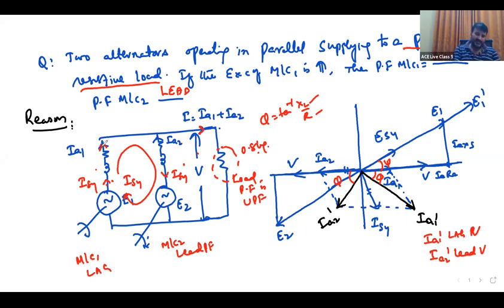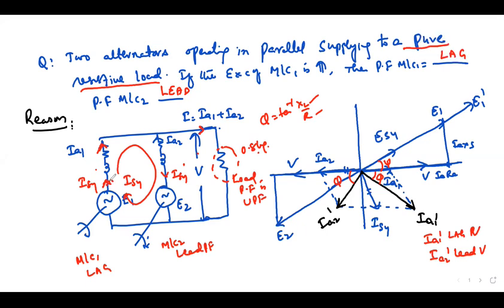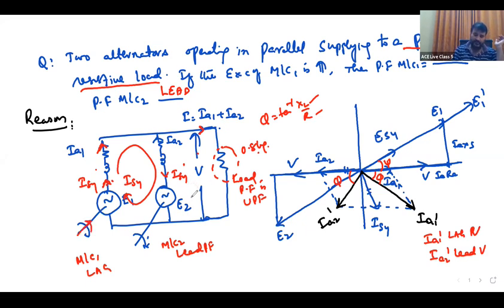Because already it is delivering reactive power, and this current also lags. Still ISY is more lagging. Both alternators will operate at lagging power factor. And if you make a very large increase in excitation, there may be a chance of the second machine E2 going to leading also.